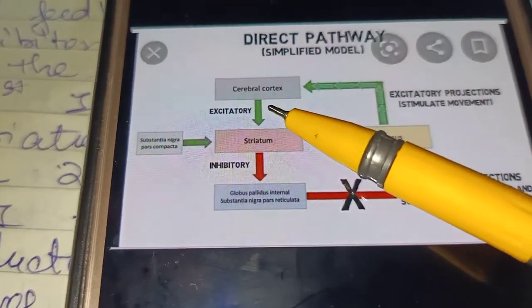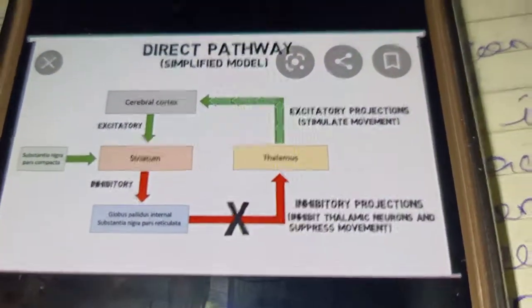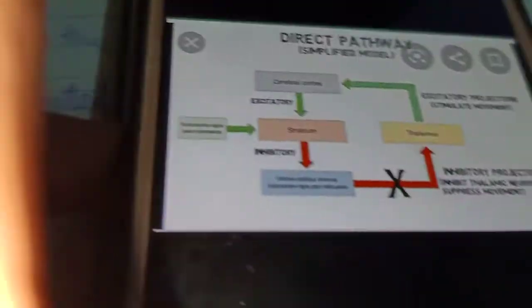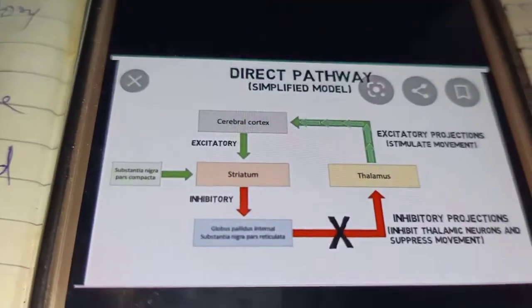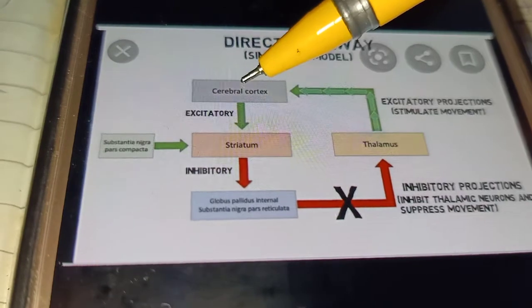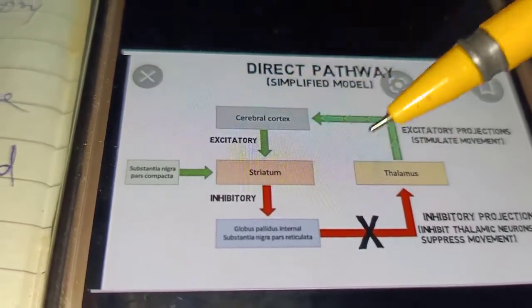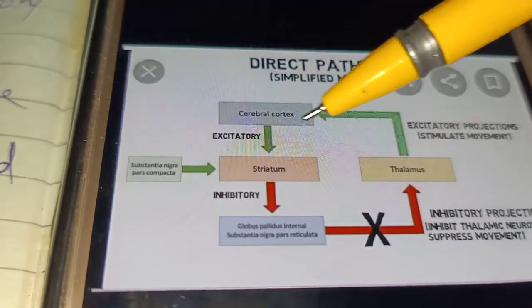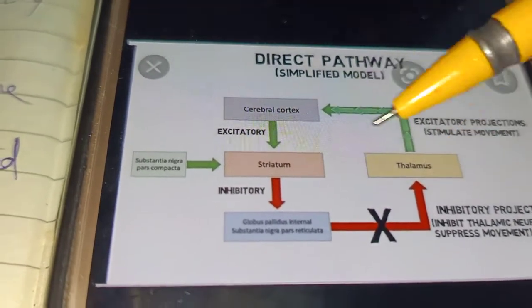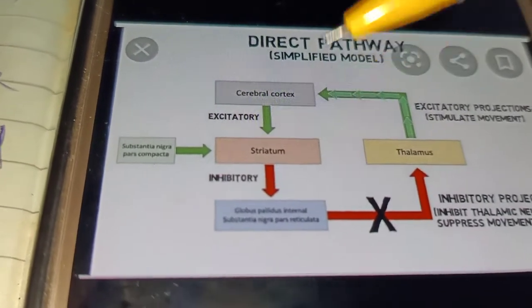This excitatory pathway affects the planning of the movement by synapsing with the neurons of the corticospinal and corticobulbar tracts.